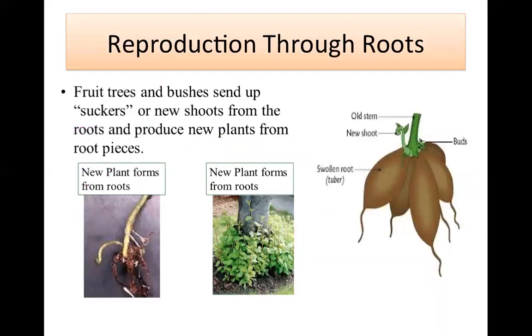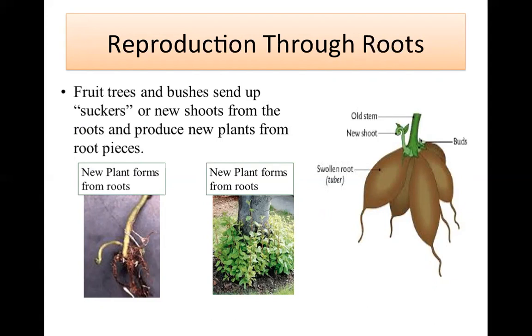The next method of reproduction is from roots. Fruit trees and bushes send up suckers or new shoots from the roots and produce new plants from root pieces. Let us take the example of beetroot. Beetroot is basically a root. Carrot is also a root.